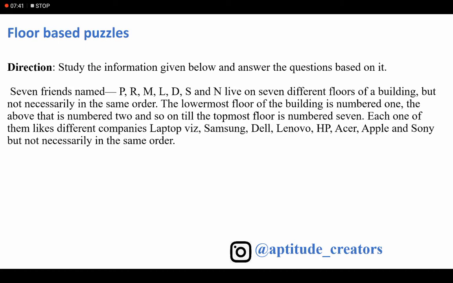Moving forward to the next puzzle. There are 7 friends and a 7-floor building, but not necessarily in the same order. The lowermost floor is numbered 1 and the topmost floor is numbered 7. Each of them likes different company laptops like Samsung, Dell, Lenovo, etc.